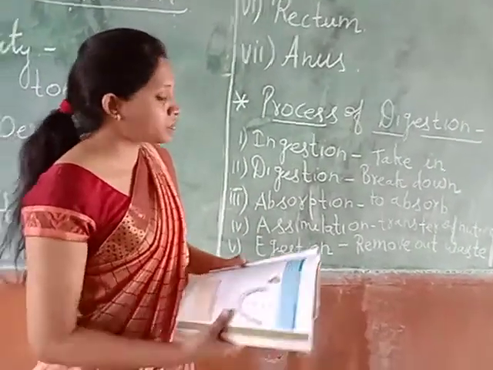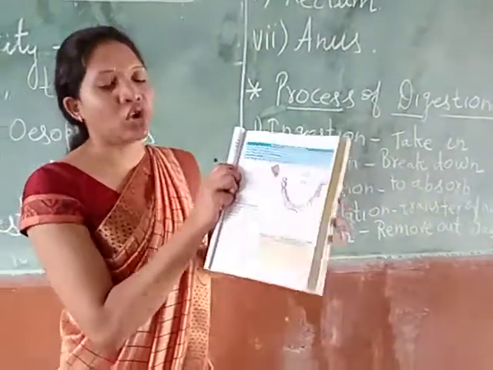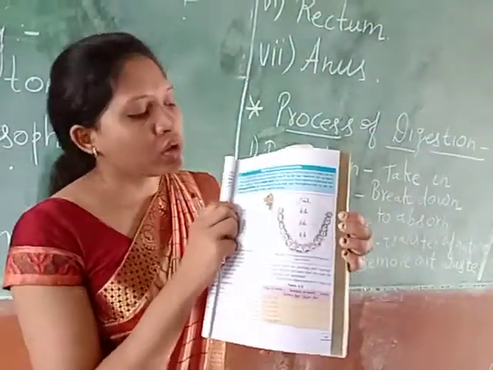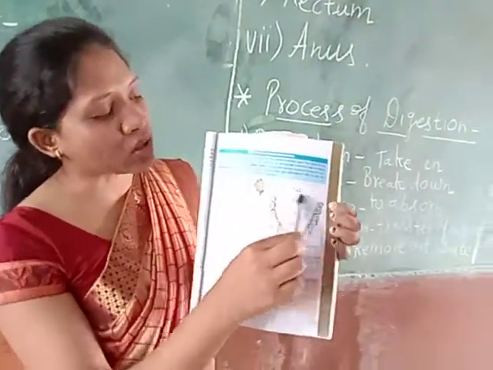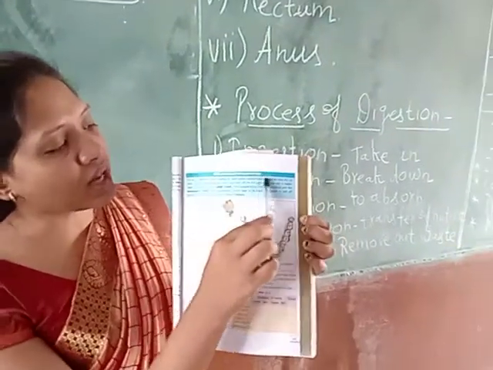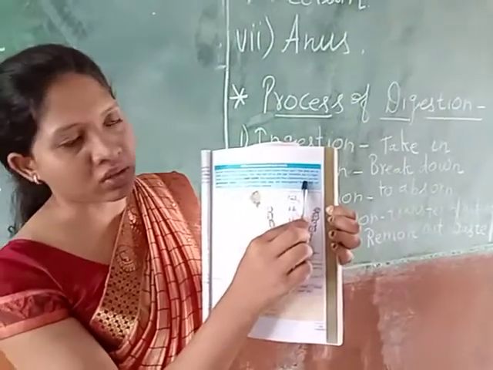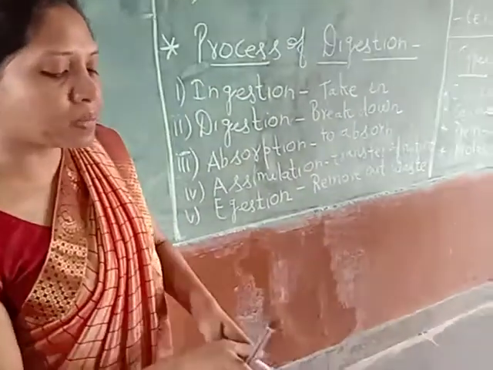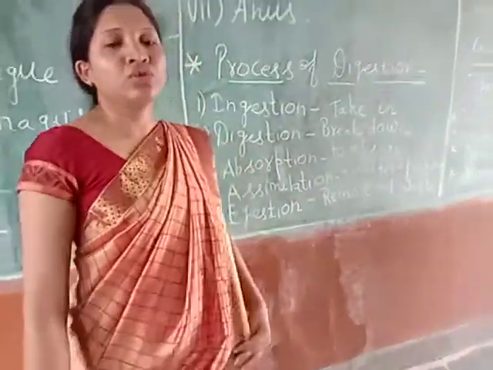Next is on page number 13 of your NCERT book. Inside this box, the types of teeth are mentioned. We know that in humans teeth come two times.